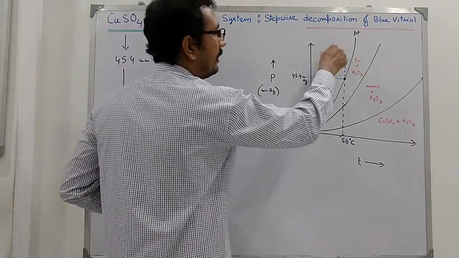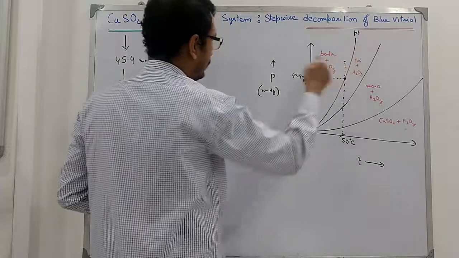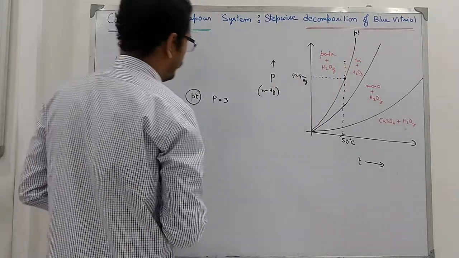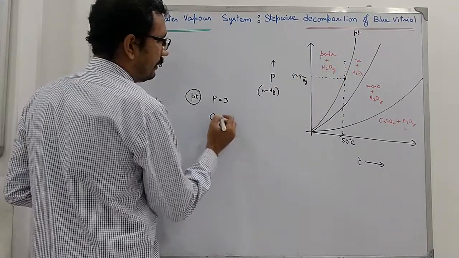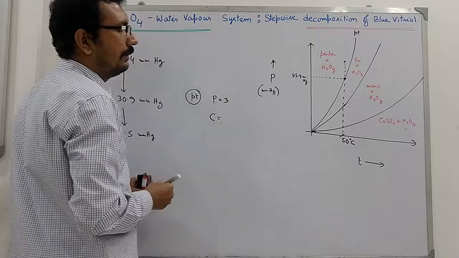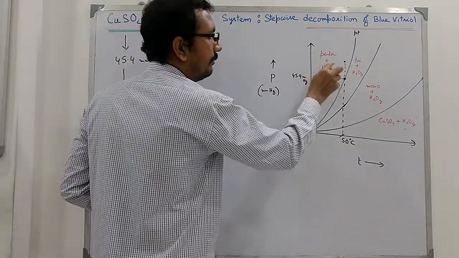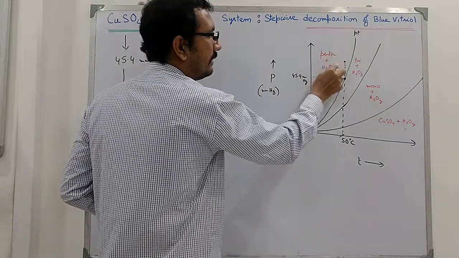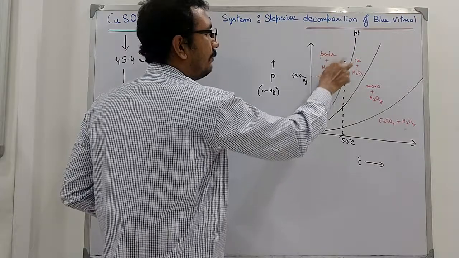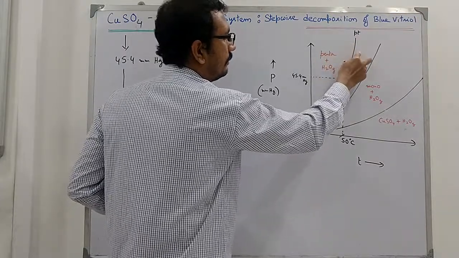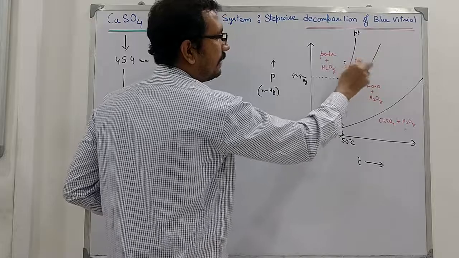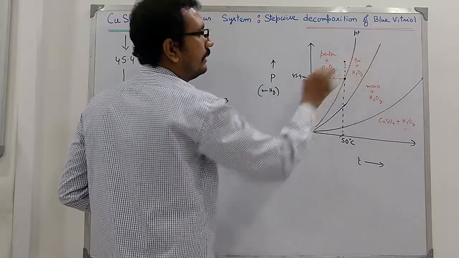Now the components: by using two components, either penta and water vapor or trihydrate and water vapor, you can express all three phases.